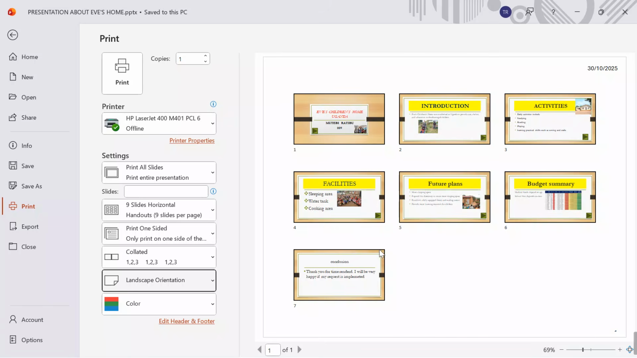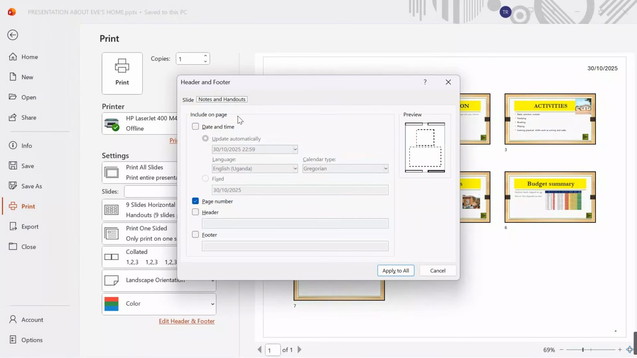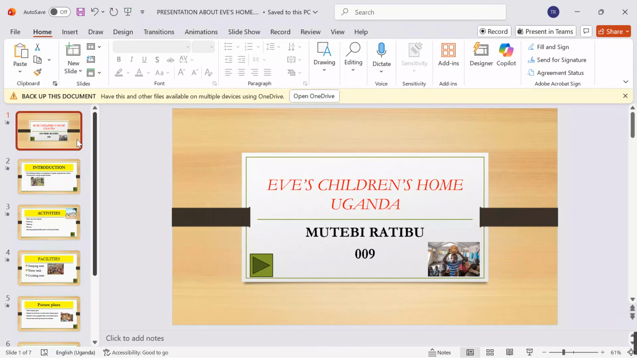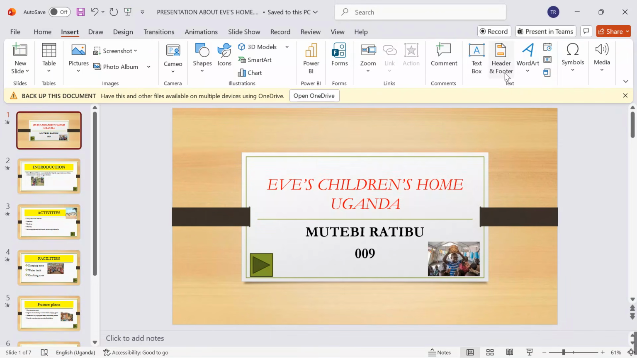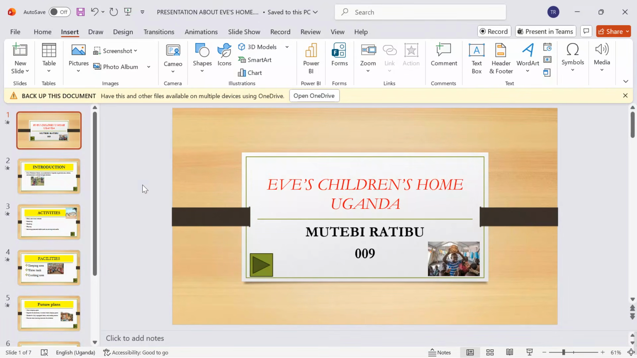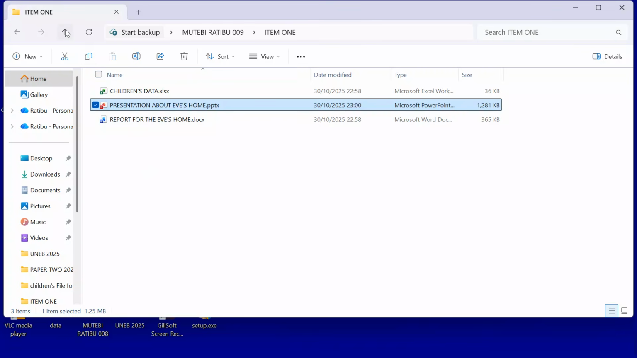Then print this. Before you print, please go on and say I want to put some header. Come here and say the header is my name, Mutebi Ratib, and then the footer is my personal number 009. Apply it all, and then you can add as many more elements as you can. You can add date and time over here. You say I want to add date and time. You can also apply to have each and everything on point. So this has been our item 1 UNEB 2025.